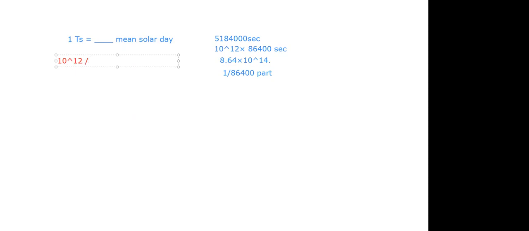And then 1 mean solar day, that is 24 into 3600, which is your 86,400. So this is the answer. Here it should be 10 to the power 12 upon 86,400. It's approximately how much?